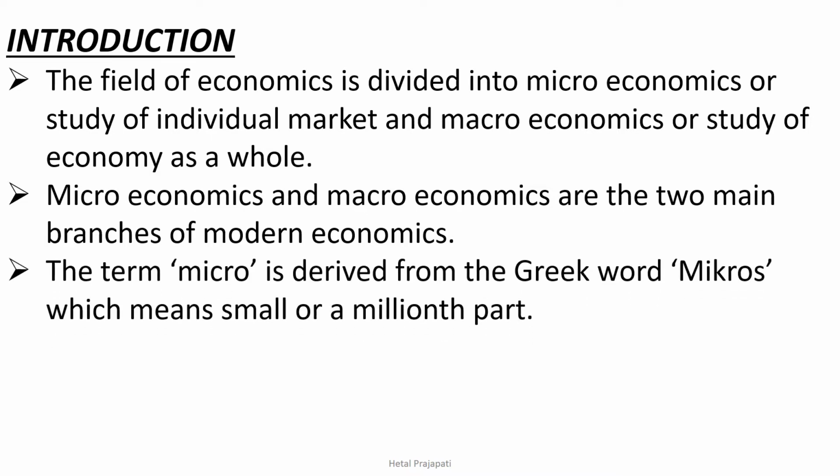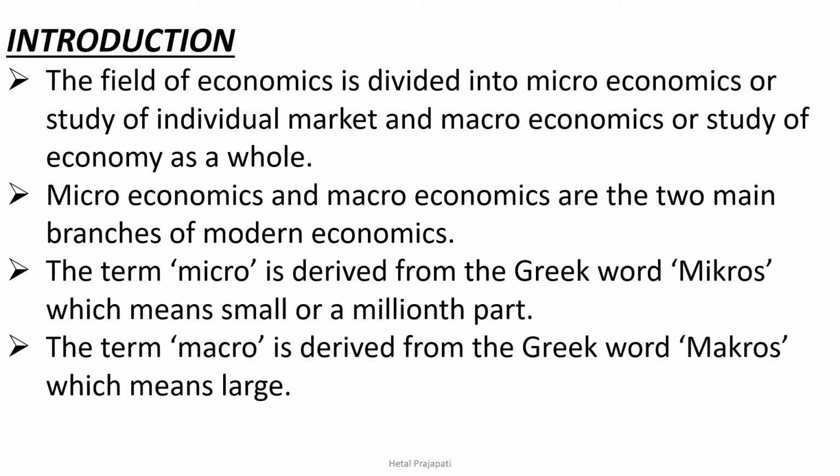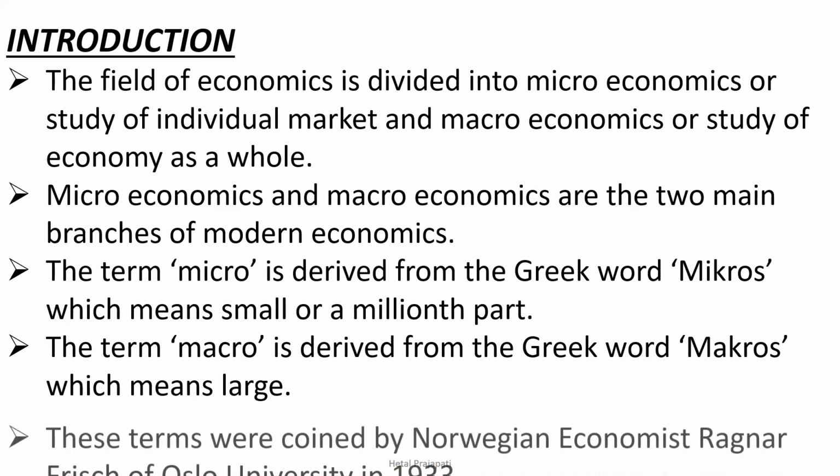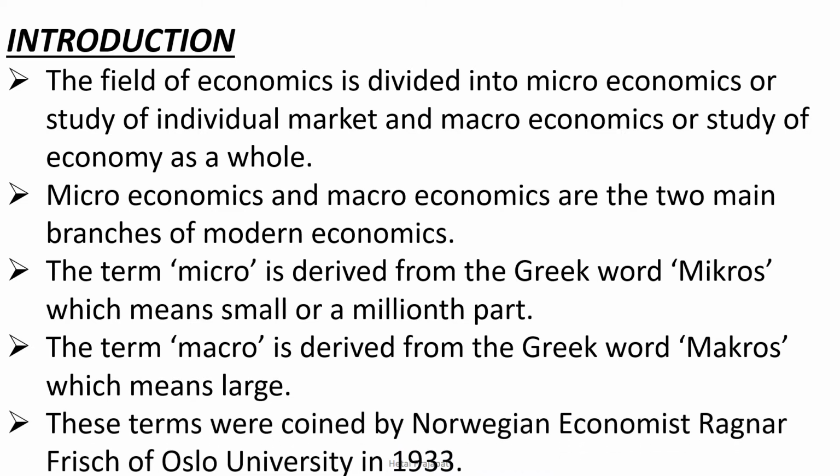The term micro is derived from the Greek word micros, which means small or a millionth part. The term macro is derived from the Greek word macros, which means large. These terms were coined by Norwegian economist Ragnar Frisch of Oslo University in 1933.